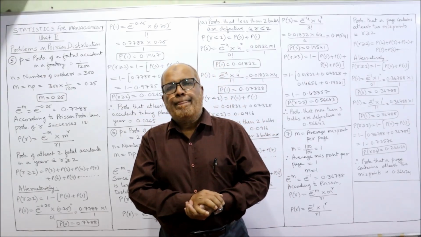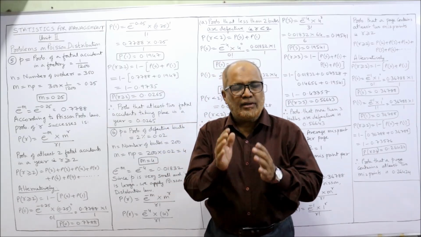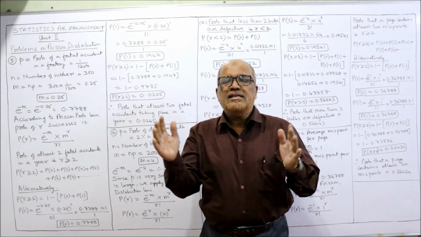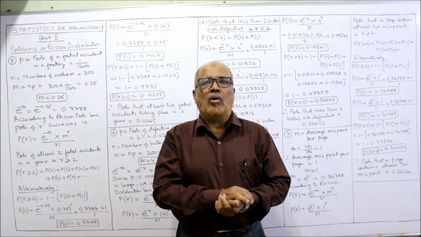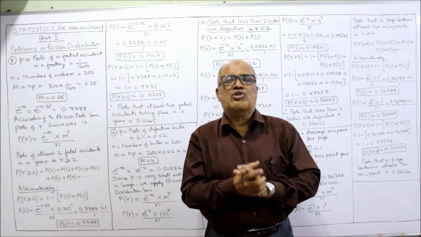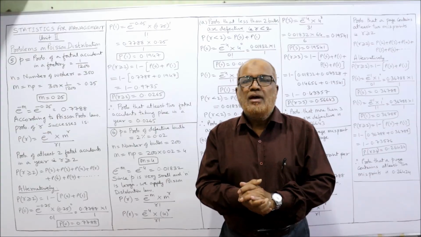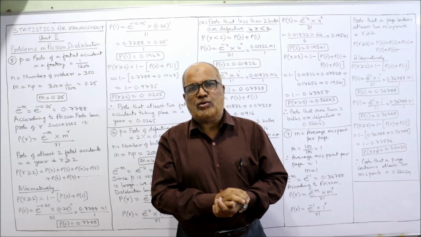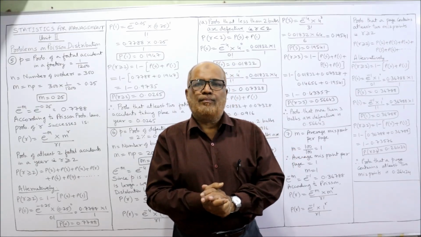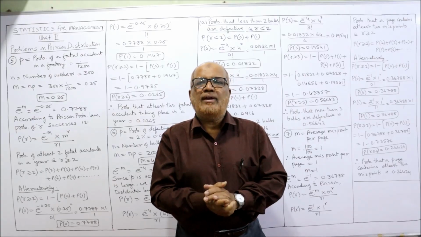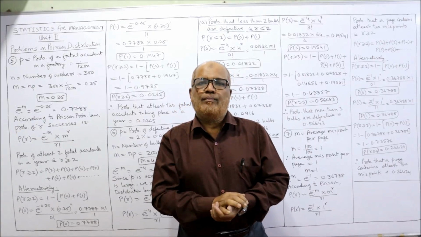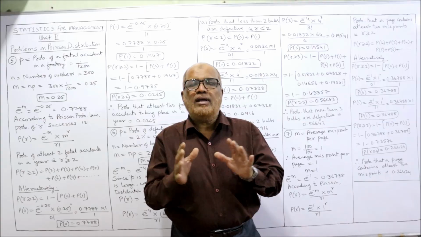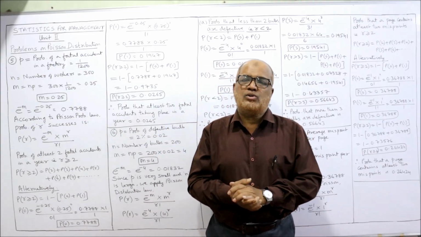Poisson distribution is the limiting factor of binomial distribution. When n is very large and p is very small, it is better to apply Poisson distribution rather than binomial distribution. Actually, the purpose is the same: the probability of r successes we have to find out by binomial as well as Poisson. But binomial distribution is suitable when only n is small. If n is very large, then Poisson distribution. All these things I have already explained in the theory video of Poisson distribution.